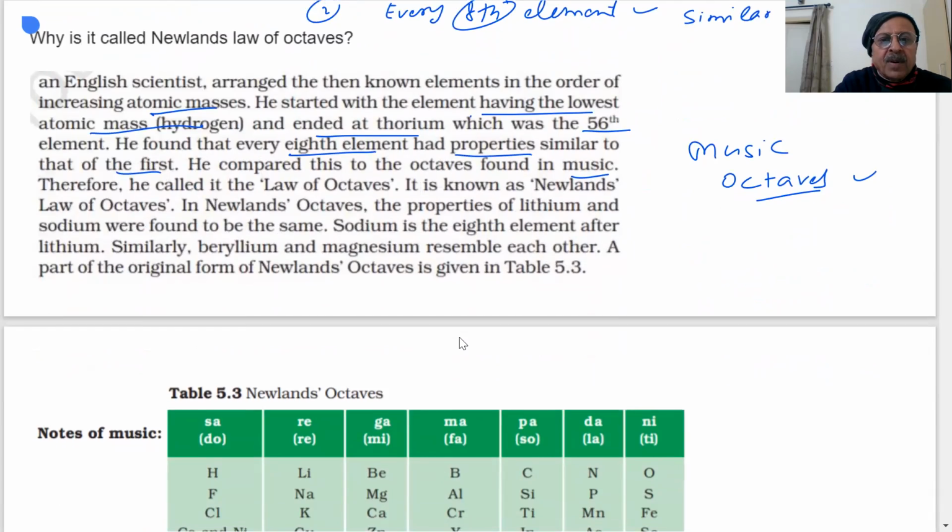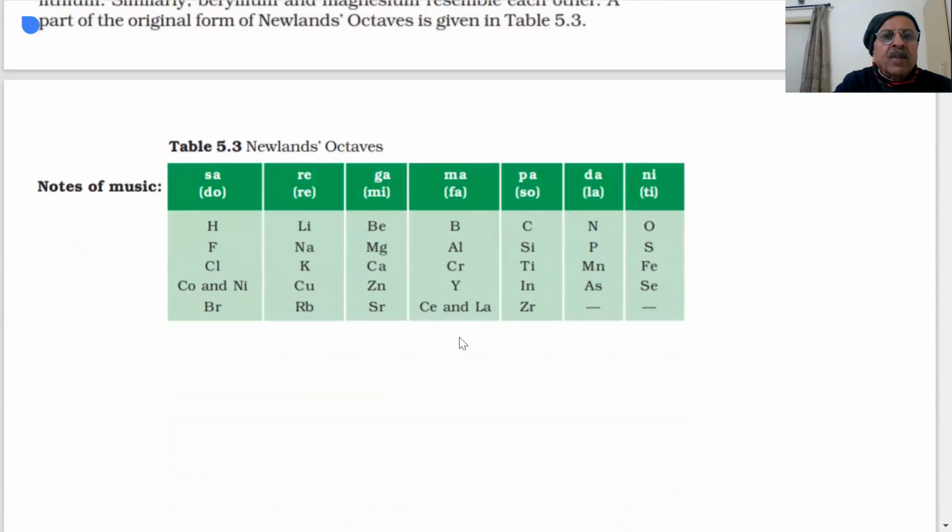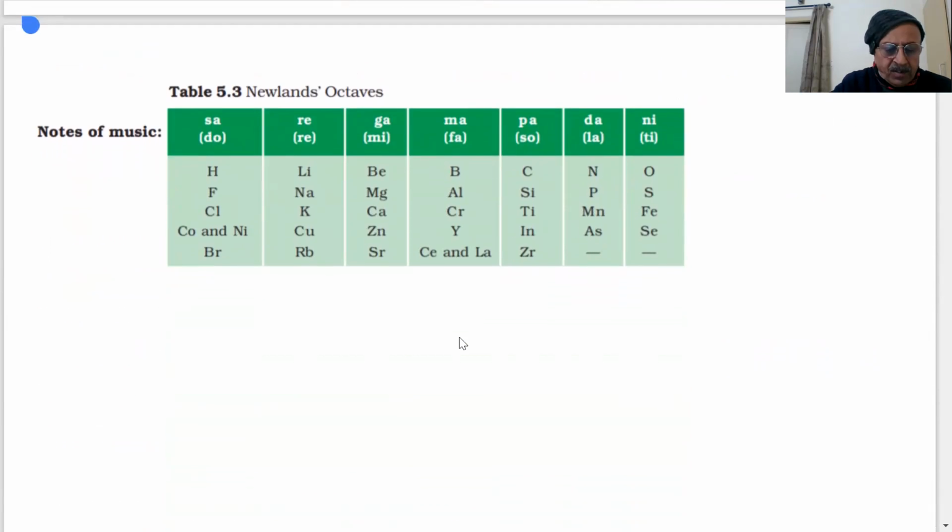So let us see Newlands' law of octaves, Newlands' periodic classification. You can see there are certain notes of music which are used: sa, re, ga, ma, pa, da, ni. What are these notes of music? So he used octaves.